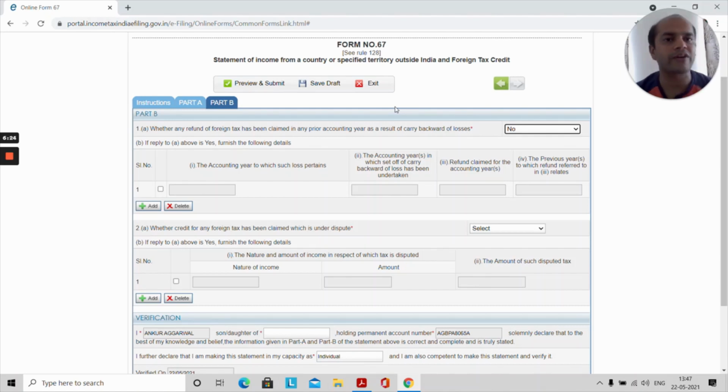The benefit of foreign tax credit would be, because as it says foreign tax credit, so essentially the tax that you have to pay to the Indian income tax government will go down by the amount which is equal to the amount that you have paid internationally. Isn't it something wonderful? Wow, I'm excited. I hope you are too.